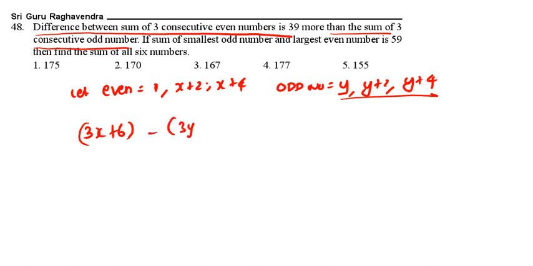So 3 of x minus y is equal to 39, x minus y is equal to 13.